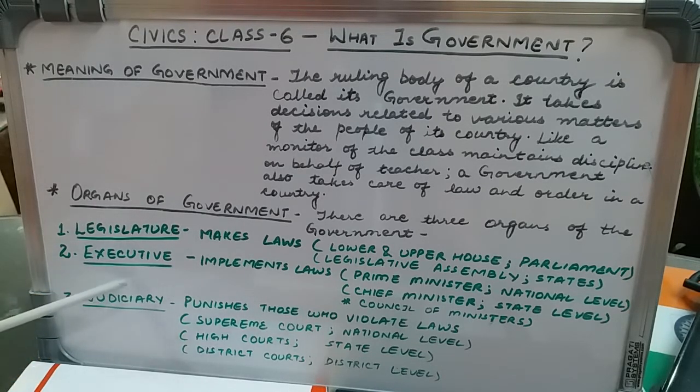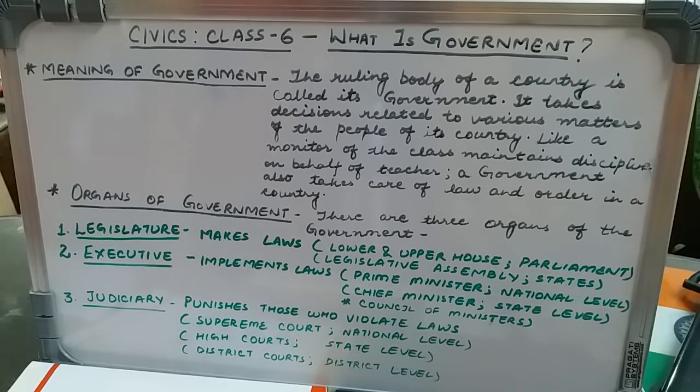The executive organ of the government implements the laws, or brings into action the laws which are made by the legislative. The legislative organ makes law, whereas the executive organ implements those laws. And for this, we have certain ministers or leaders.